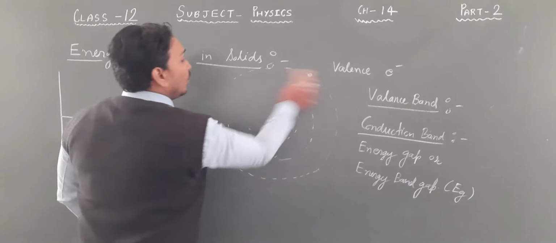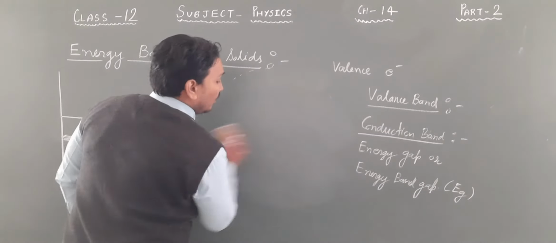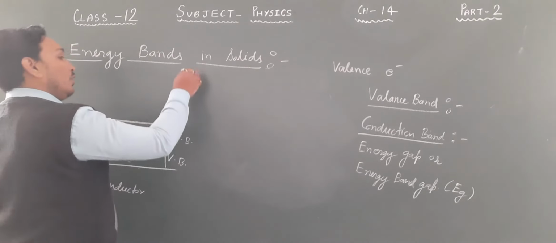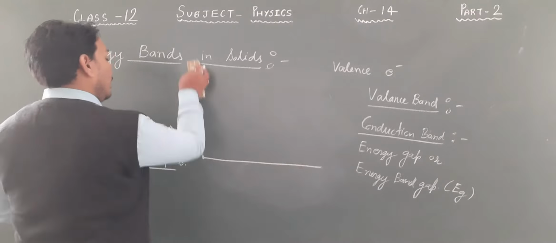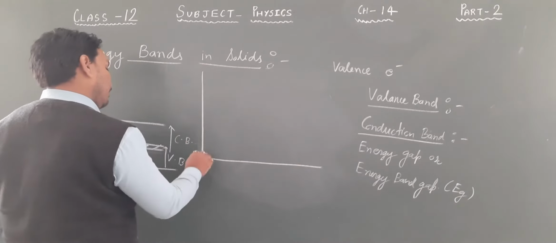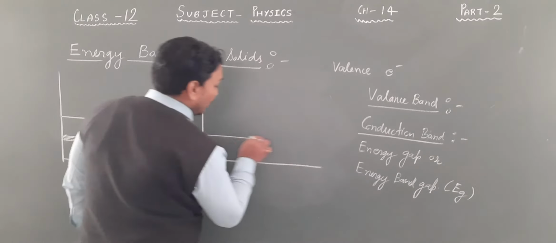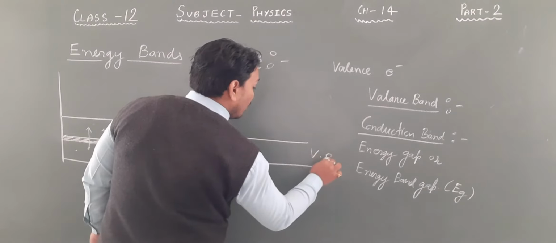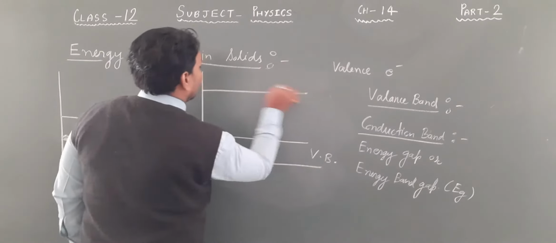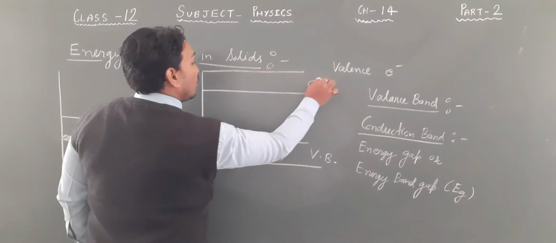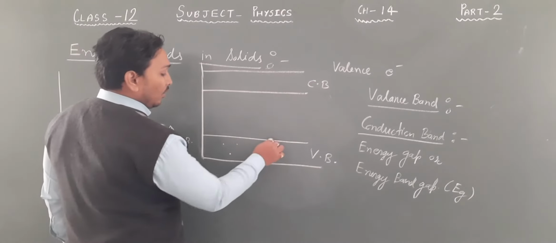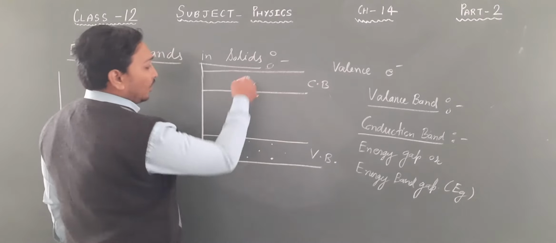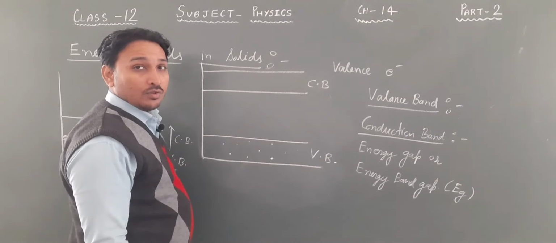But when we go to the insulators, for the insulators, then what happens? For insulators, this is your valence band and this is your conduction band. Okay. Now valence band electrons are there. In the conduction band there is no electron, because no one is there.